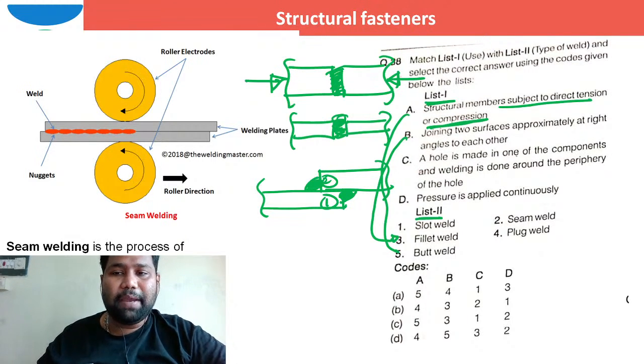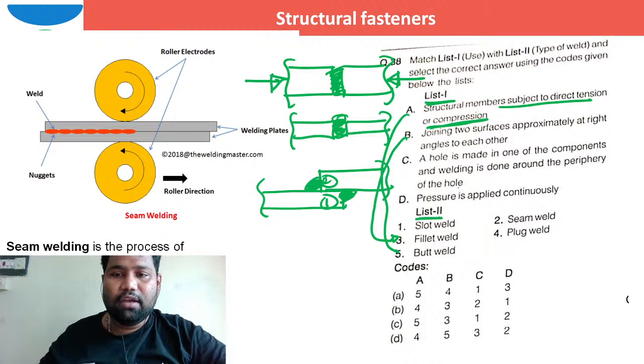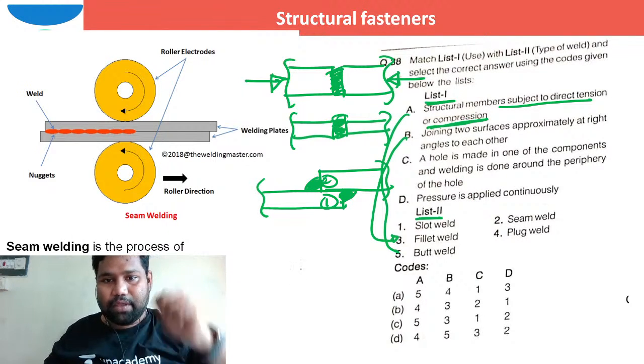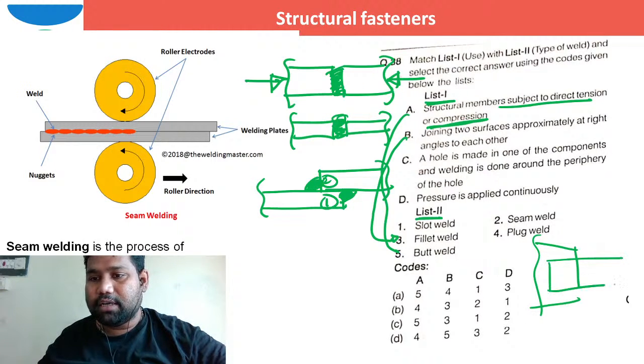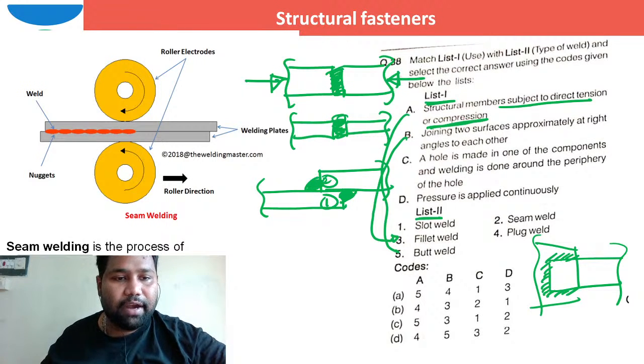A hole is made in one of the components and welding is done around the periphery of the hole. So a hole is made, and let us suppose this is how a gusset plate is. To this gusset plate, a member is attached. When the effective length of the fillet weld is not sufficient, in such a case we generally provide a hole or maybe a slot.